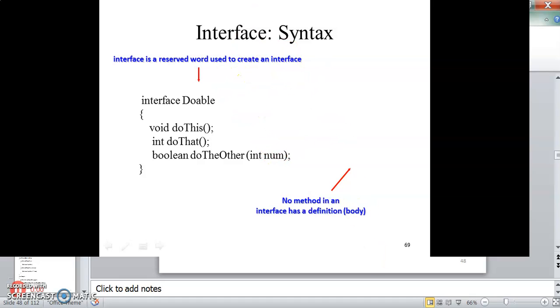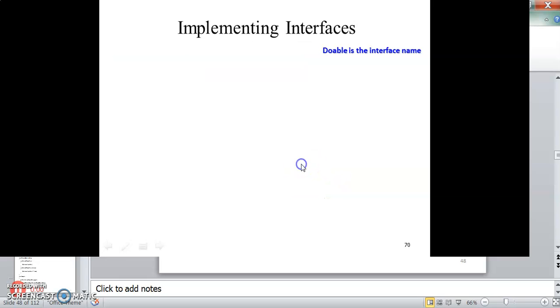So here an interface example is being shown. The interface name is Drawable, and you can see abstract methods are there. No functions with bodies are there. The interface keyword is used to create an interface, and no method in an interface has a definition or a body.